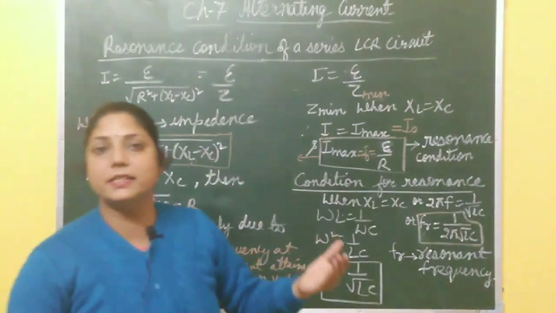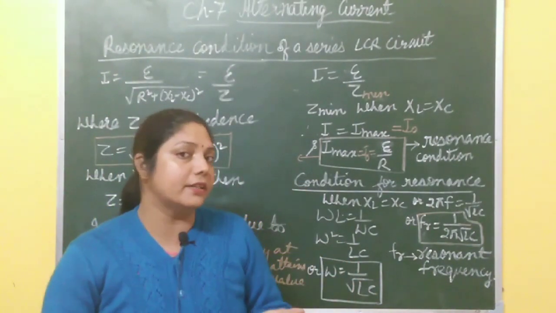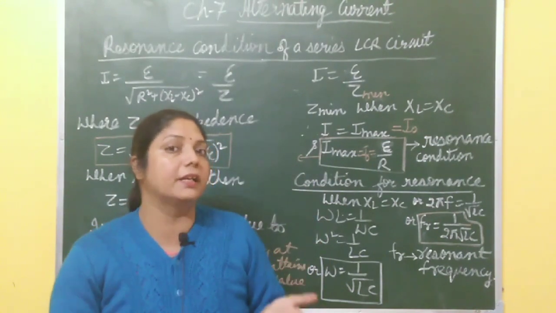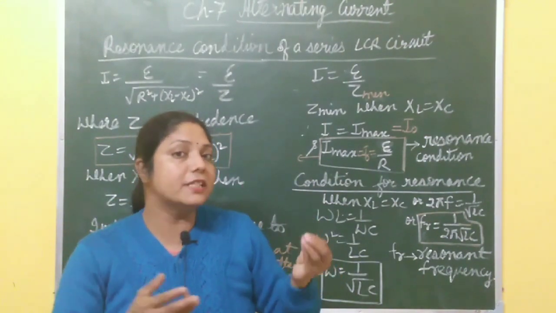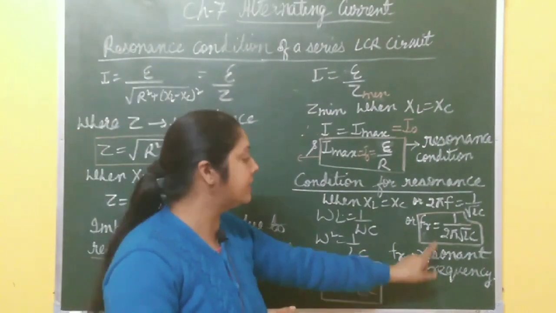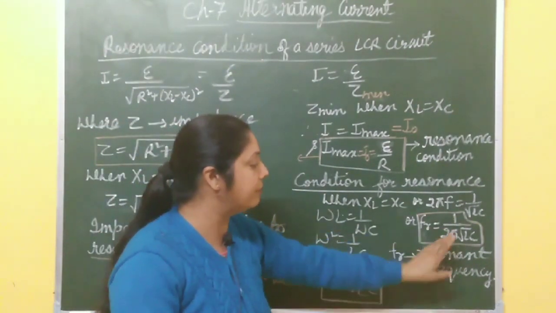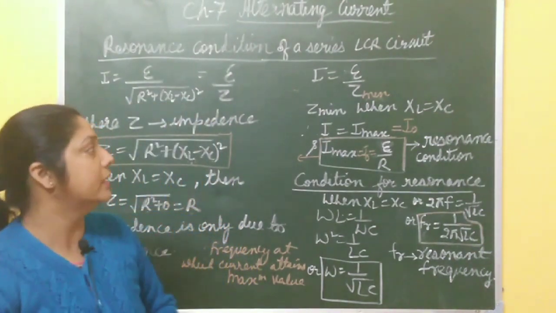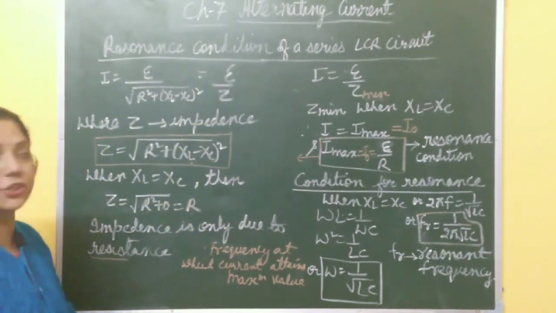So a circuit is said to be in resonance condition when the current in the circuit becomes maximum, and the frequency at which current becomes maximum is called resonant frequency. Its value is F equal to 1 by 2 pi under root LC. So this is about the resonance condition.